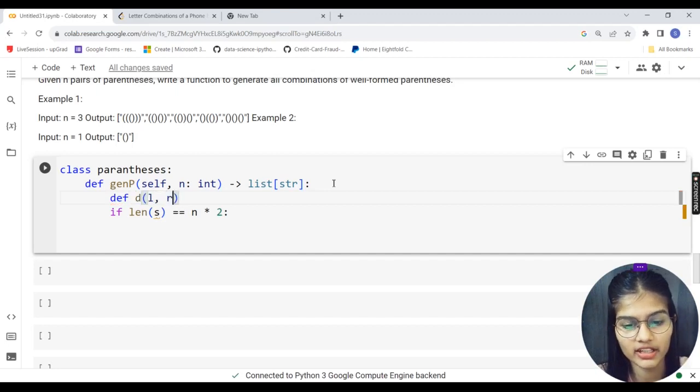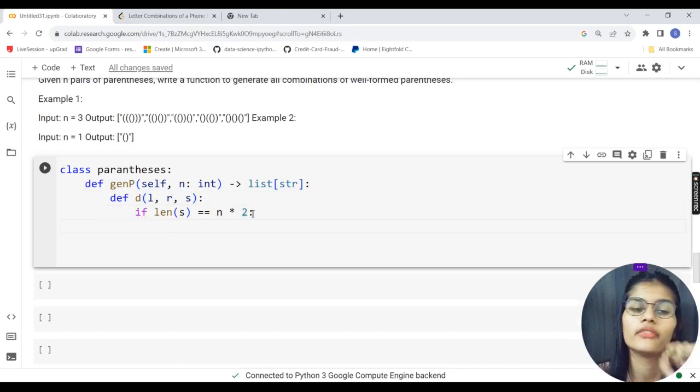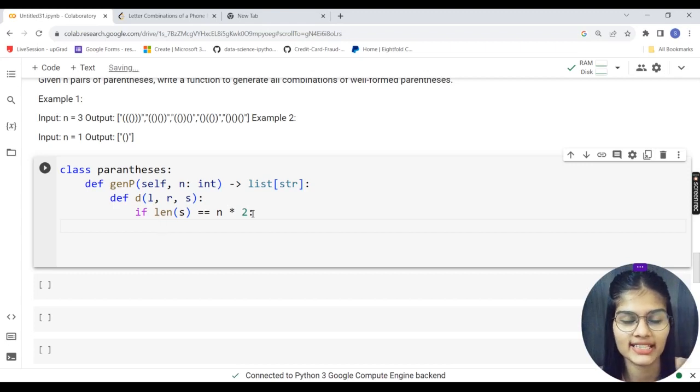So L is my left, R is my right, and I'm going to take S as a variable. So left, right, and my space. The length of my space is equal to n multiplied by 2. It means the length of my space is just double the number n which we have given.